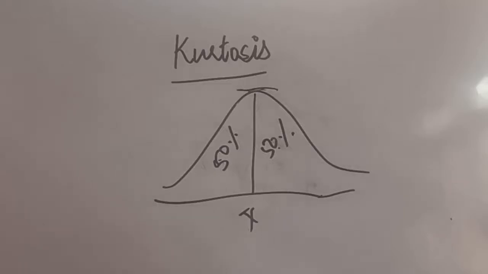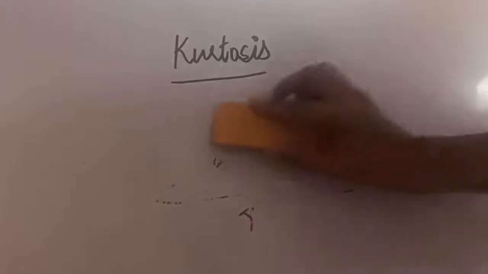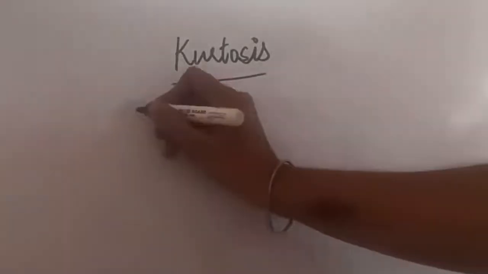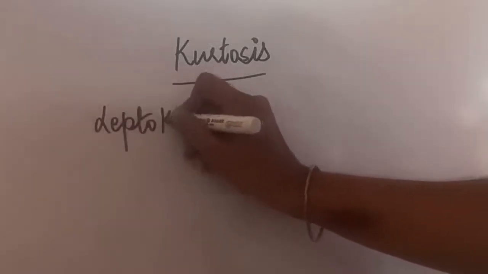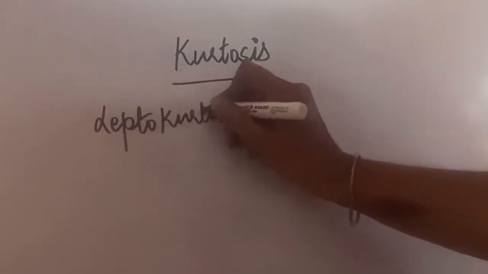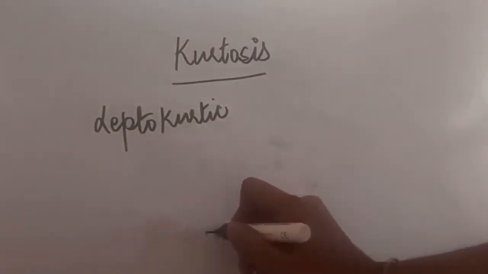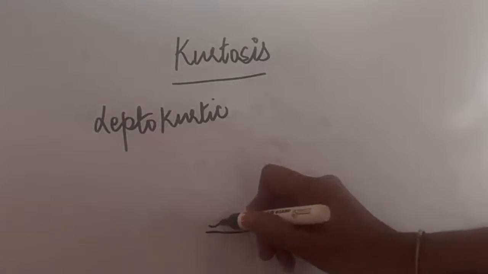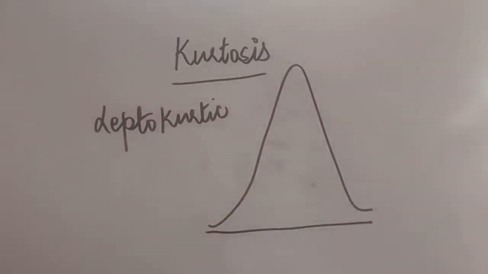Generally we come across three types of distributions if we talk about kurtosis. The first type is the leptokurtic distribution. In the leptokurtic distribution, our peak is very high compared to a normal distribution.